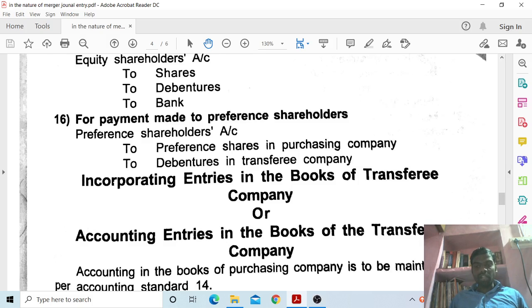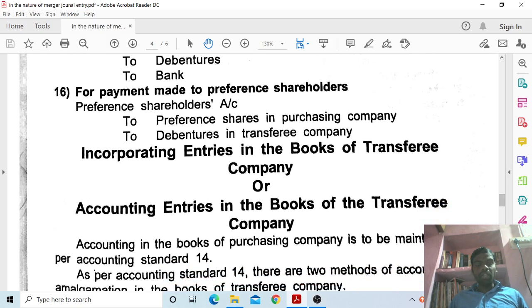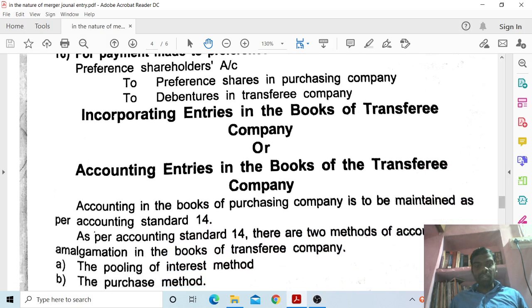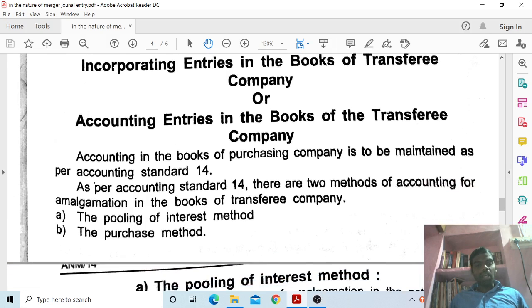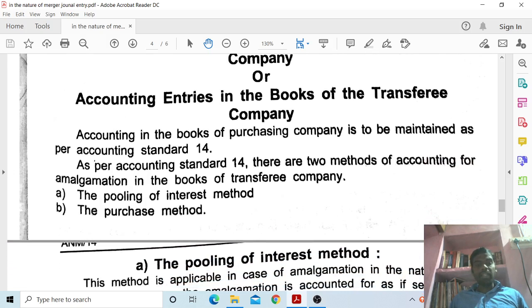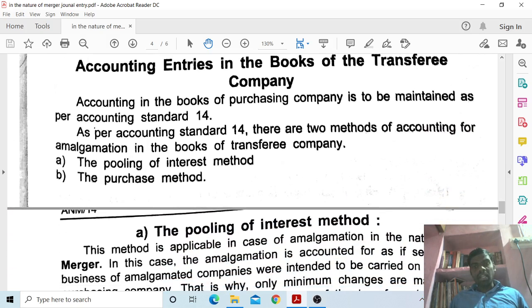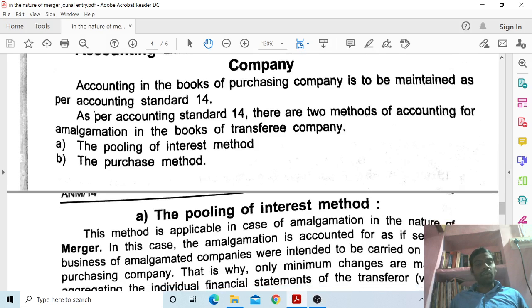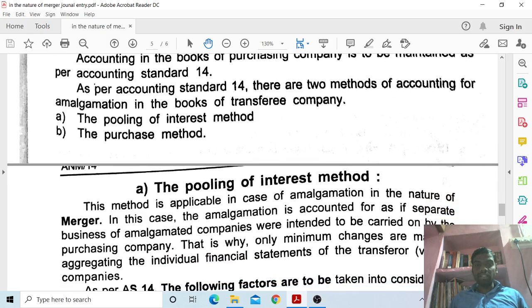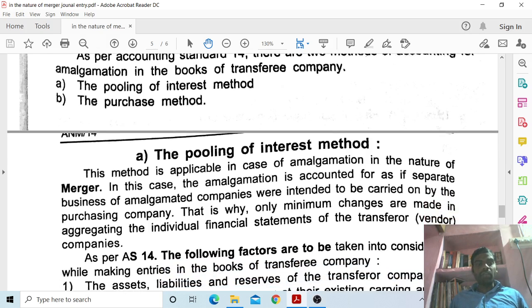Now let us start incorporating entries in the books of transferee company, or accounting entries in the books of transferee company. Accounting in the books of purchasing company is to be maintained as per Accounting Standard 14. As per Accounting Standard 14, there are two methods of accounting for amalgamation in the books of transferee company. First one, the pooling of interest method. Second one, the purchase method.